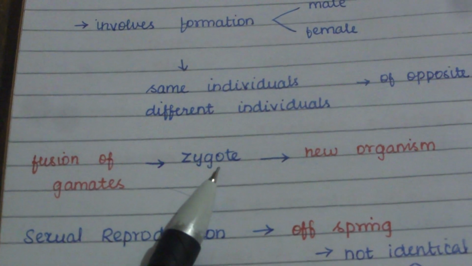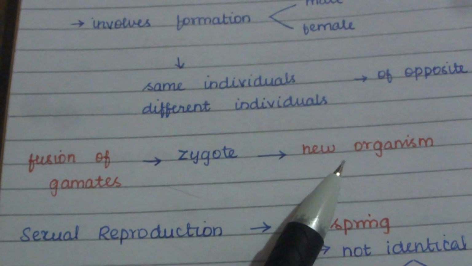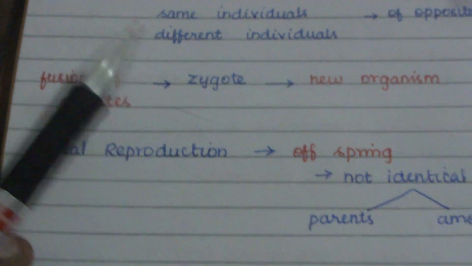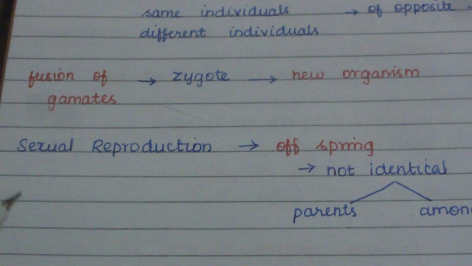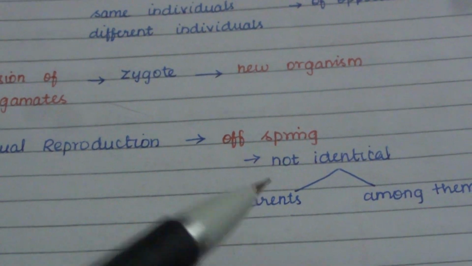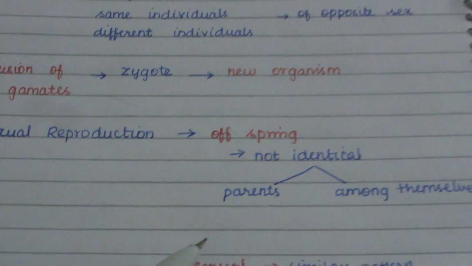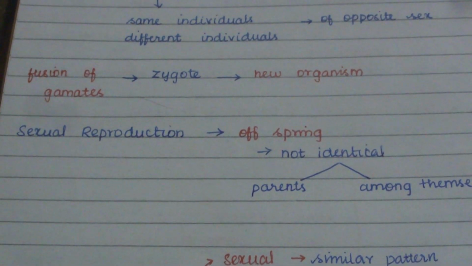This zygote further develops to form an offspring, that is, a new organism forms by the development of this zygote. The offspring produced by sexual reproduction may not be identical to each other, nor to their parents. They will be different from their parents and different among themselves.